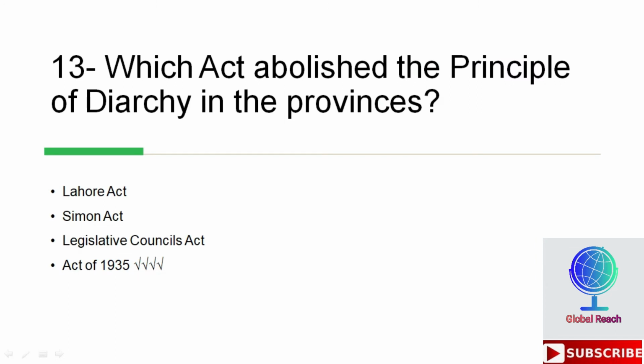Which act abolished the principle of diarchy in the provinces? Options are Lahore Act, Simon Act, Legislative Councils Act, Act of 1935. So fourth is the right option, which is Act of 1935. This Act of 1935 abolished the principle of diarchy in the provinces.